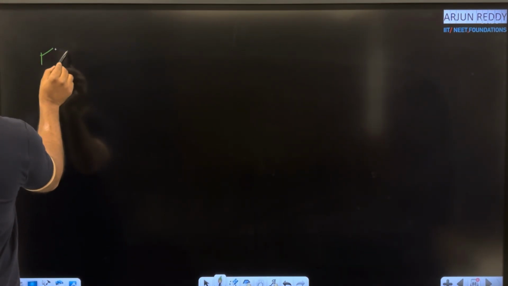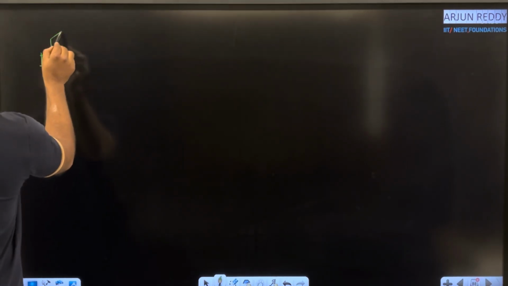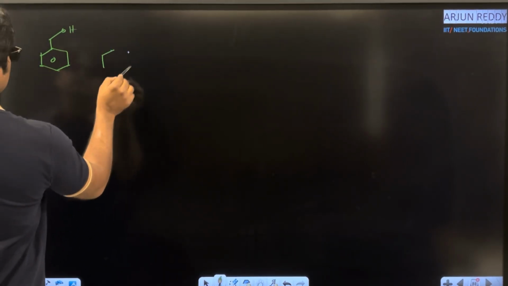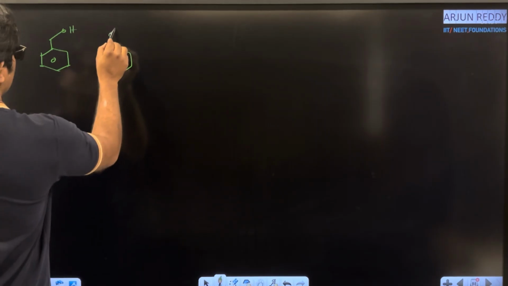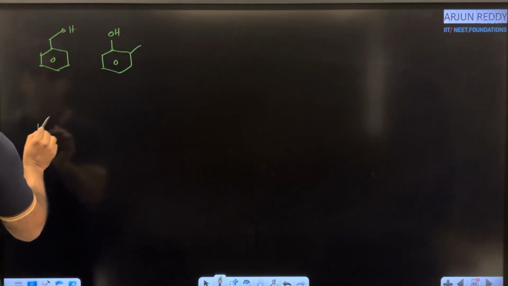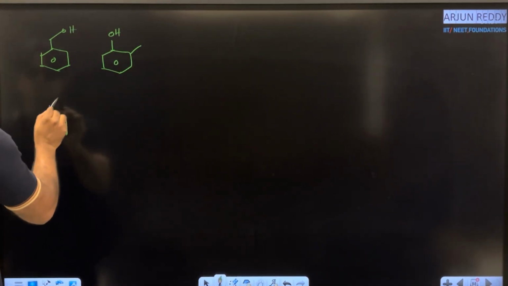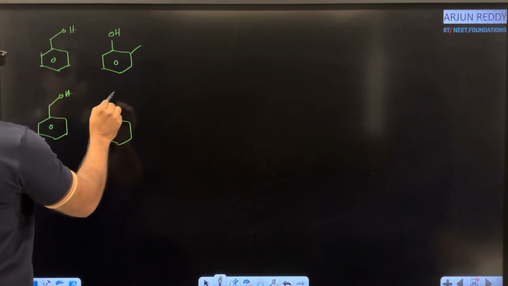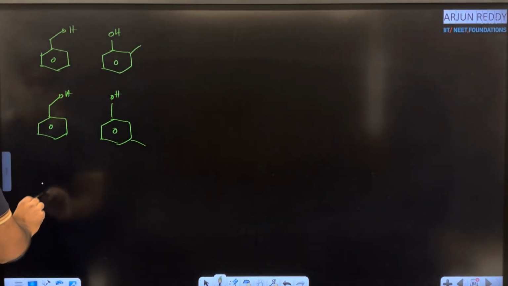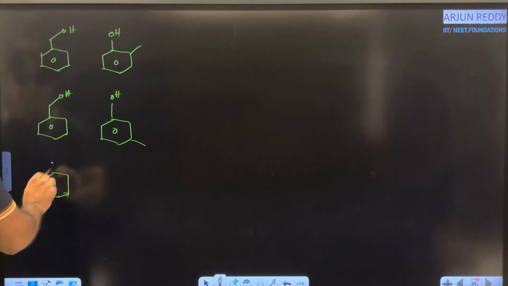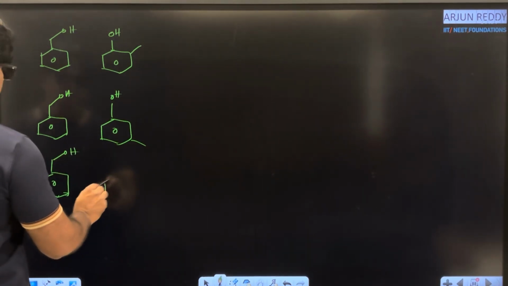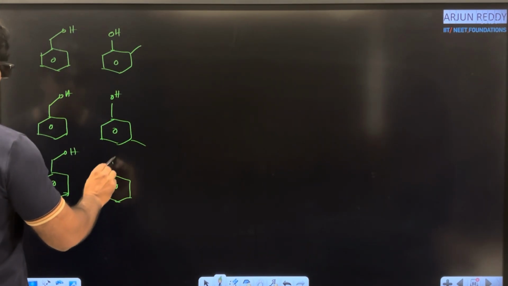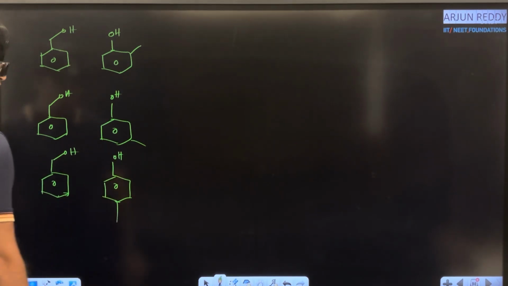Here I am taking benzyl alcohol, CH2OH. For the second one, here OH and methyl. Next, in the benzyl alcohol, they can give OH and methyl like this. For example, the same OH and methyl group, they can give at the fourth position.